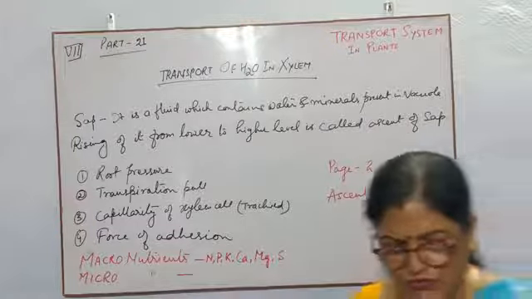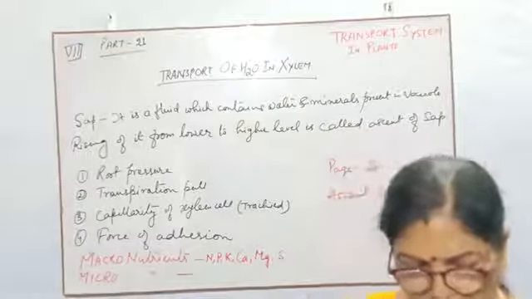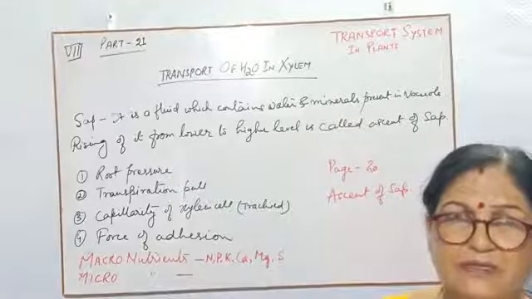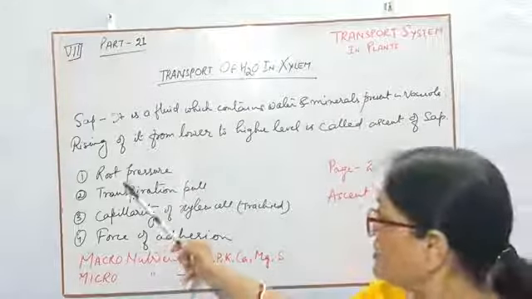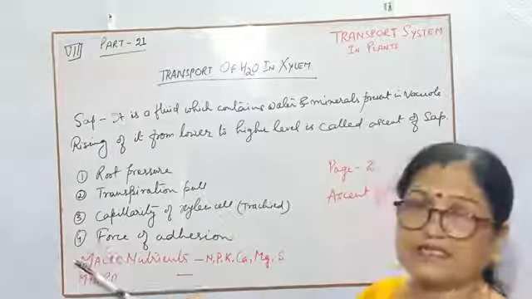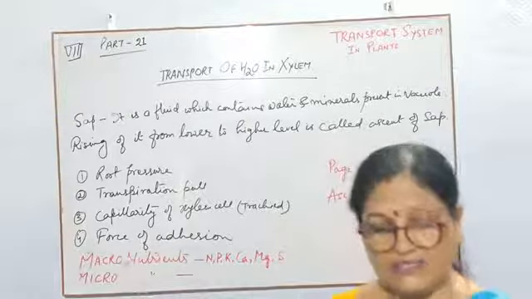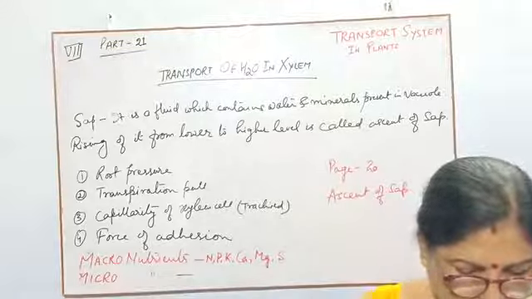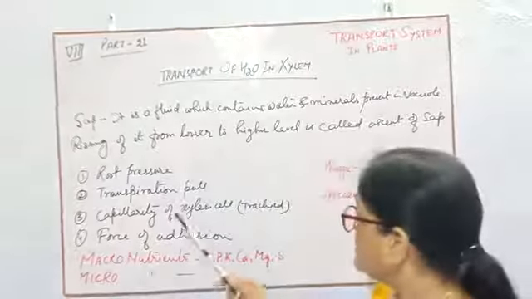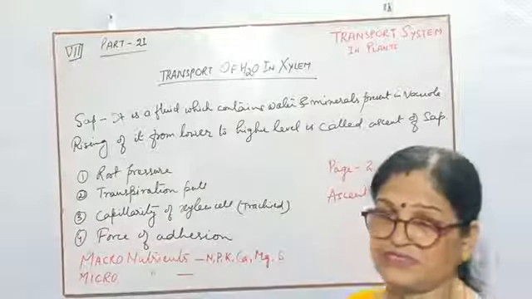To complete the ascent of sap, they require these four things to rise the water or the sap. First thing, root pressure.